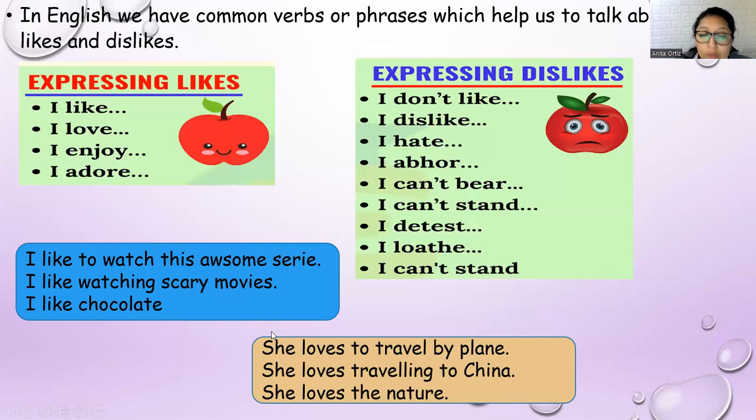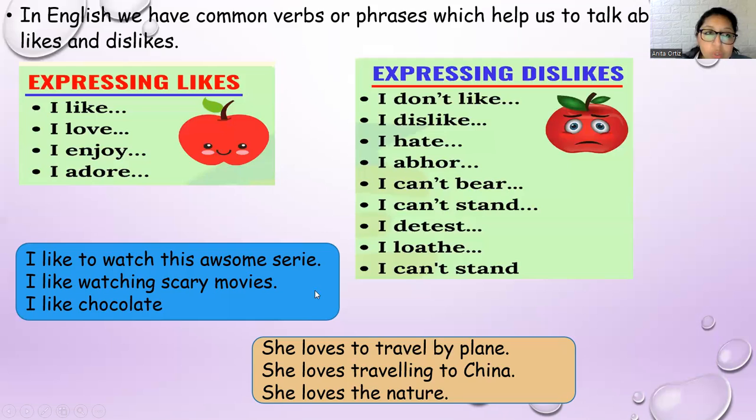Also, after the verb to express likes and dislikes, you have to use a verb in infinitive, a verb in ing, or a noun. All of them are used with this characteristic. Remember, these are verbs and you have the possibility to use these three forms: infinitives, verbs in ing or gerunds, and nouns, okay?